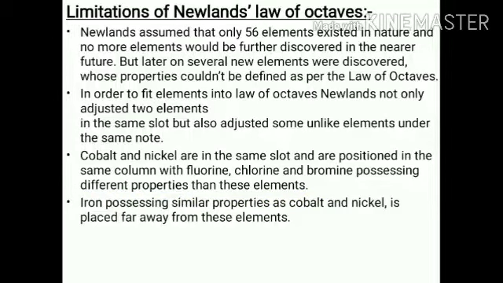Cobalt and nickel are in the same slot and are positioned in the same column with fluorine, chlorine and bromine, which possess different properties than these elements. It means it arranges different elements in the same group. Next, limitation number four: iron, possessing similar properties as cobalt and nickel, is placed far away from these elements. It places the element into a new group.